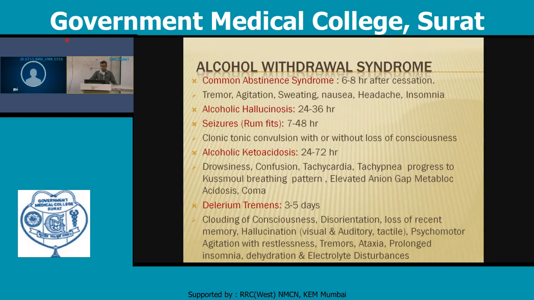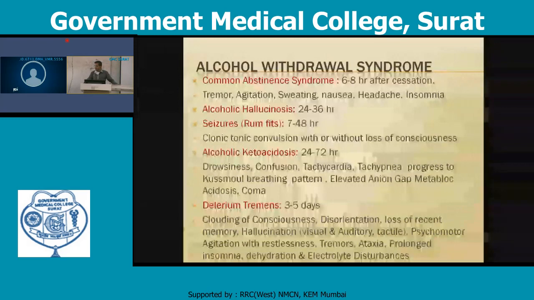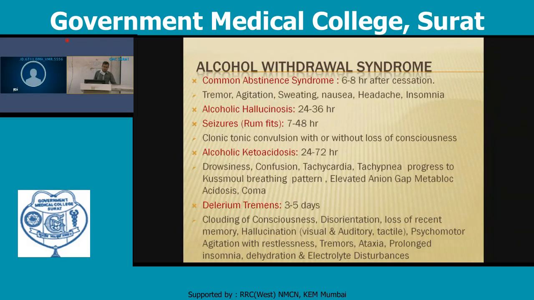The person may have alcoholic ketoacidosis, which will be present at 24 to 72 hours. So drowsiness, confusion, tachycardia, tachypnea, and this tachycardia and tachypnea progress to a Kussmaul breathing pattern. The person has an elevated anion gap metabolic acidosis, and coma will be seen. And delirium tremens will be seen after 3 to 5 days of alcohol withdrawal.